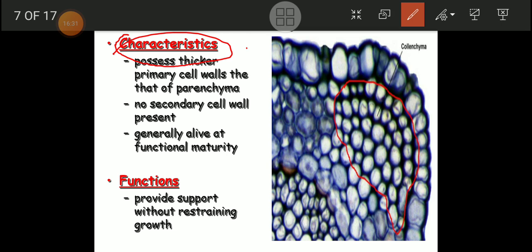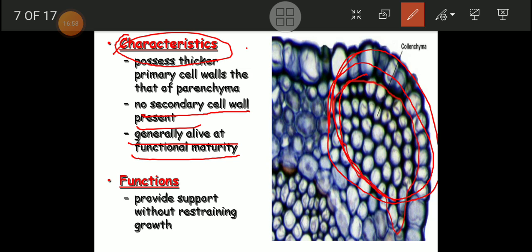It possesses thicker primary cell walls than parenchyma. No secondary cell wall is present in collenchyma, and it is generally alive at maturity. So this is the structure of collenchyma. This is a group of collenchyma, isn't it?